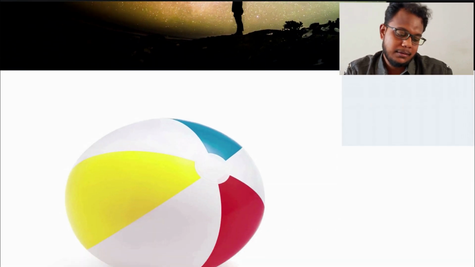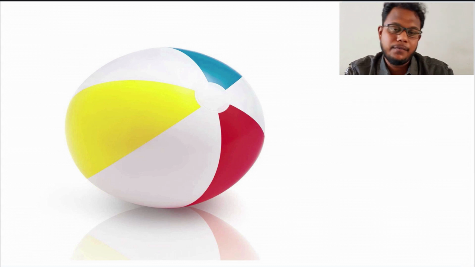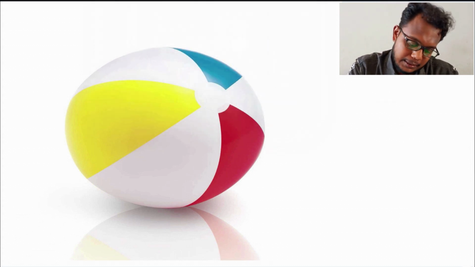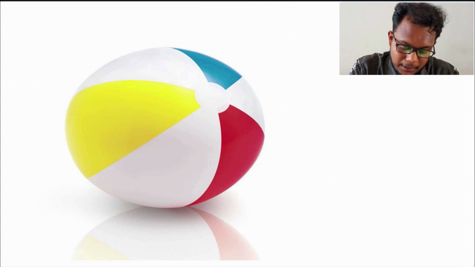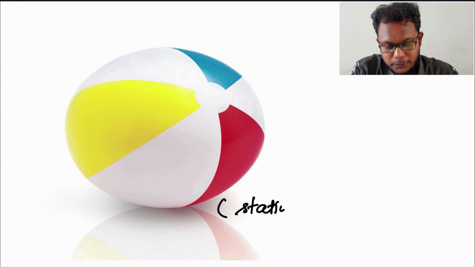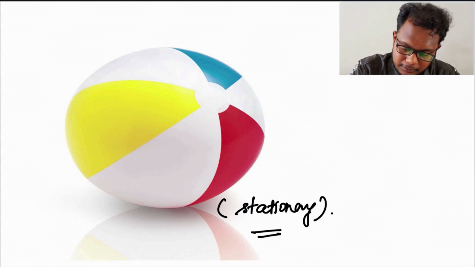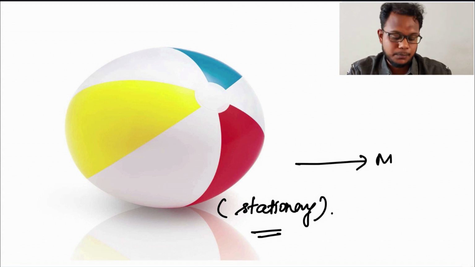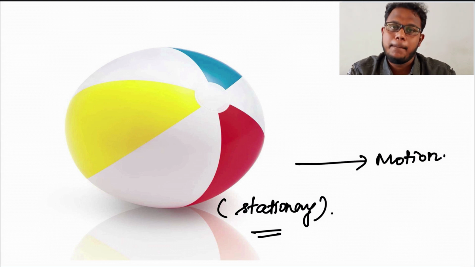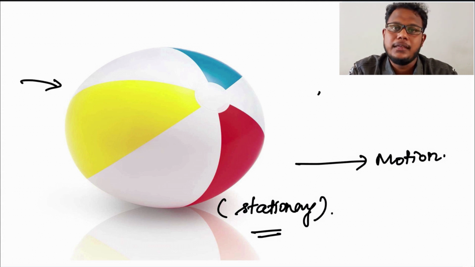Please look at this ball. Yes, it's a very nice ball. If you need to move this ball from one place to another, you can say that the ball is actually stable or stationary. What should we do to make this ball attain any motion, or if this ball needs to move? We should apply something. We should do a push or a pull so that the ball will actually move.